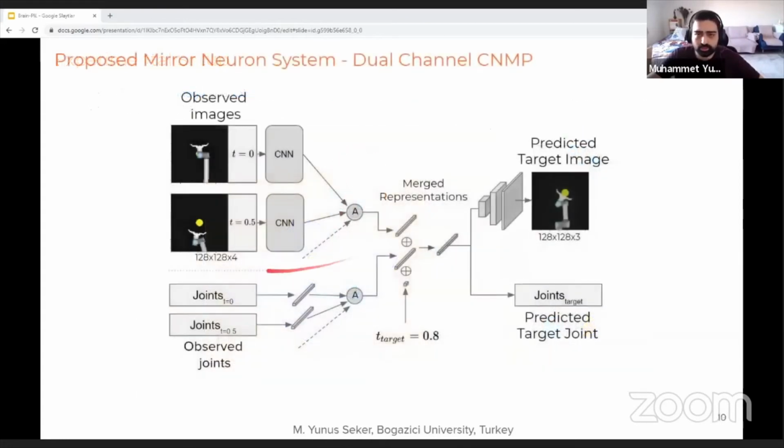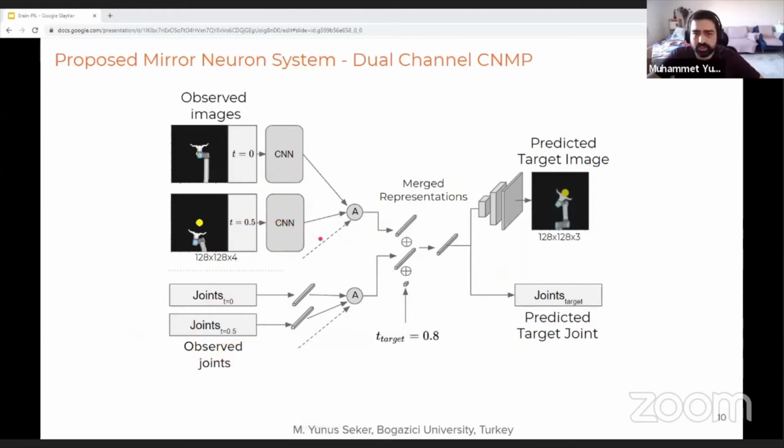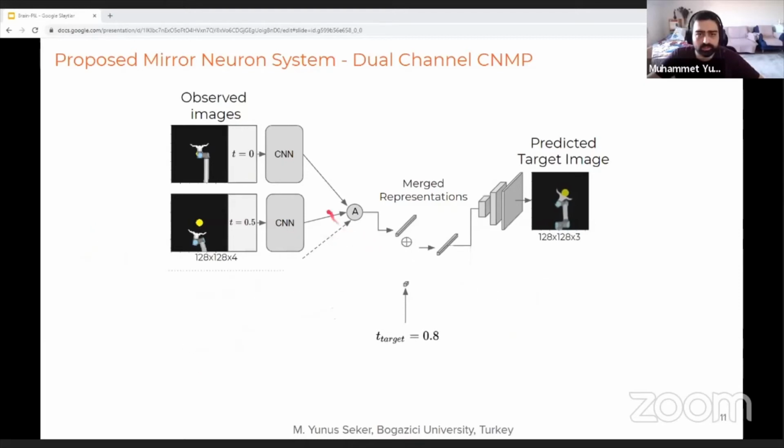So this is our proposed system here. This figure shows the dual channel CNMP architecture that we're training our images and joint values together. A dual channel CNMP means that there are two separate CNMPs, but they are sharing a single latent space to form the representations. Now let's have a look at it in detail.